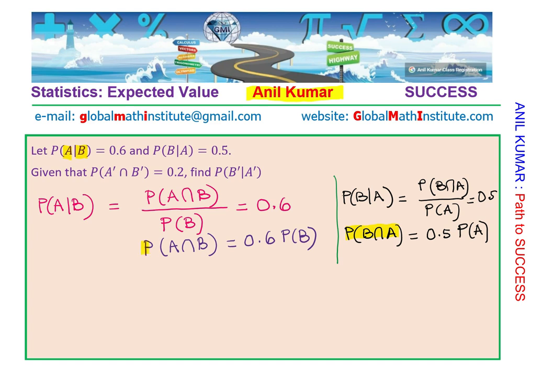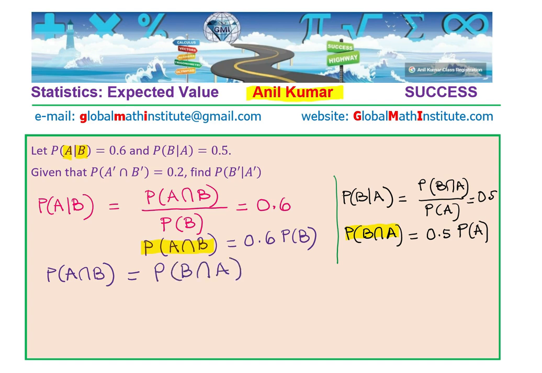So we know probability of A intersection B and probability of B intersection A is one and the same thing. And therefore, we can rewrite this as 0.6 times probability of B equals 0.5 times probability of A. Makes sense.